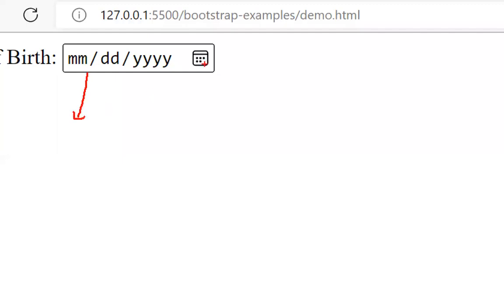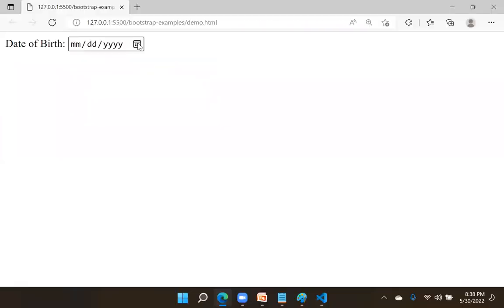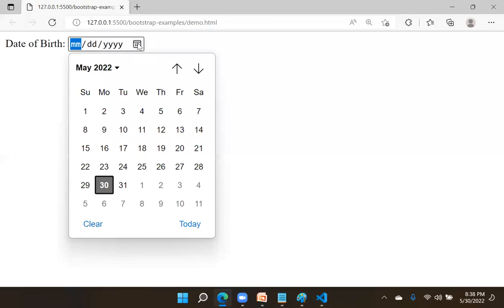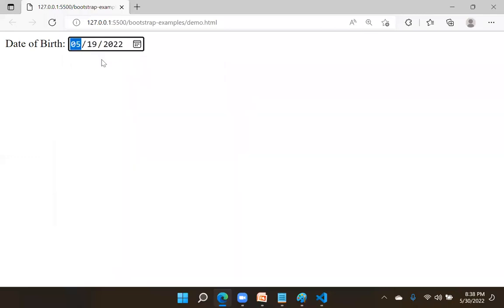This is a button. The text box has a button inside it. Very important, you click the button, then a calendar will open. When I select a date in the calendar, this date will be stored here. What is this? This is called a component. It is a web component.